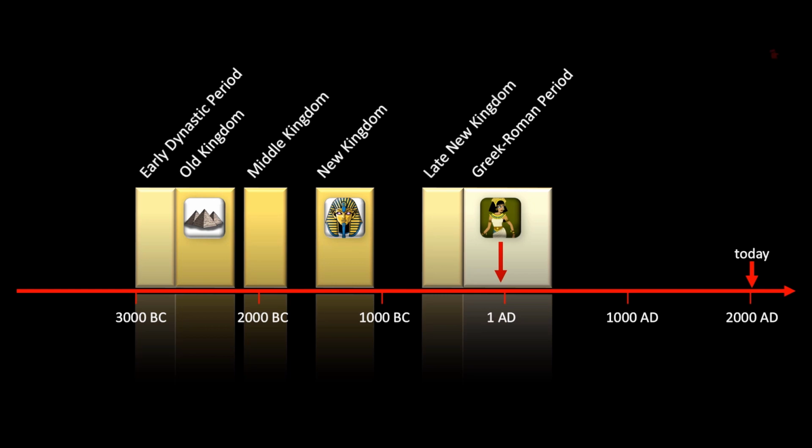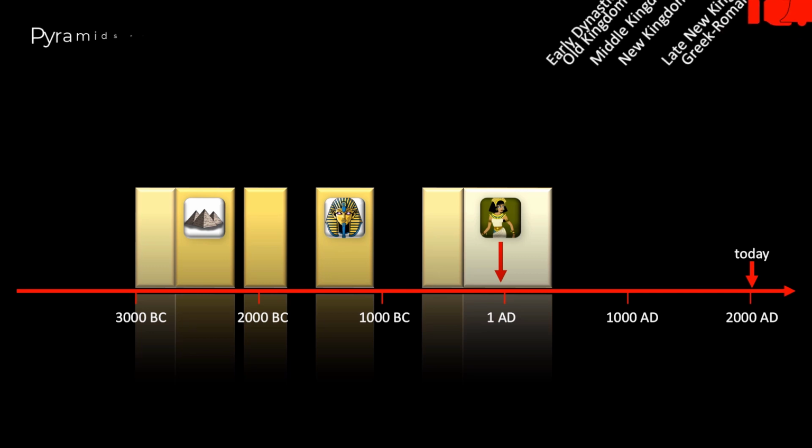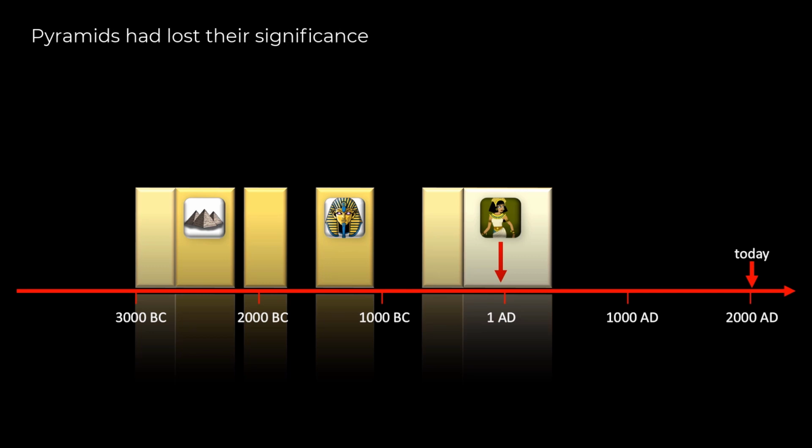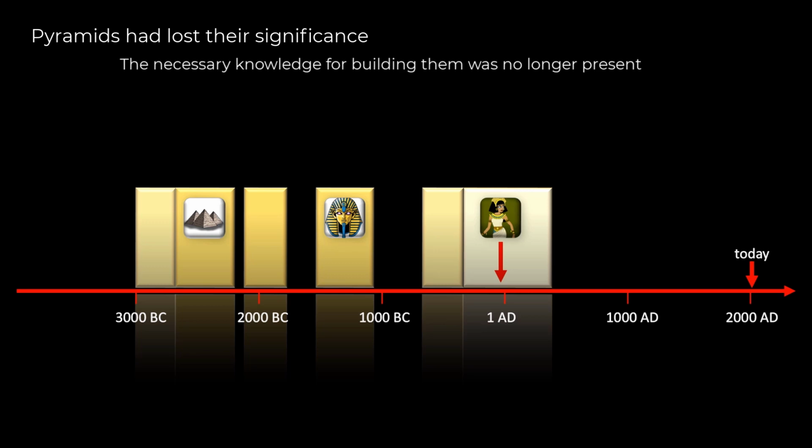about 1550 BC. And now you see why no pyramid was built for Cleopatra. She ruled at a time when the importance of the pyramids had already faded. At that time the pyramids were already thousands of years old and no longer part of everyday culture. Many of the pyramids had also already been looted and destroyed. The knowledge of how these pyramids were built was also no longer available.